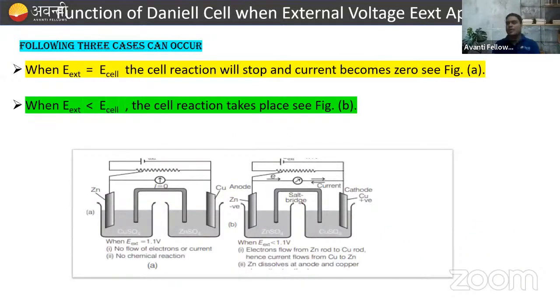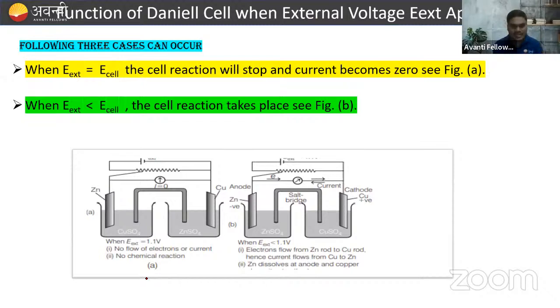Now, these three important cases occur in this Daniell cell. And from these cases, in the previous year, in J 2021, questions came directly from this topic, right? So this is very important. So all of you, please focus, right? इसको समझो ध्यान से. Whenever the external EMF is equal to the EMF of the cell, remember this thing. When the external EMF is equal to the EMF of the cell, the reaction will stop and the current becomes zero.